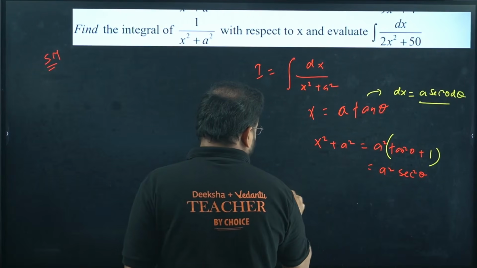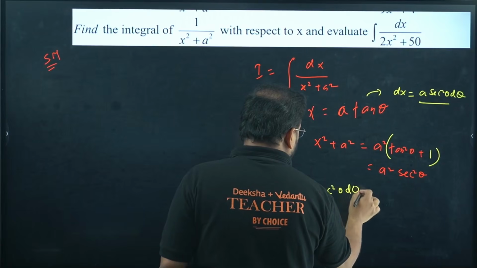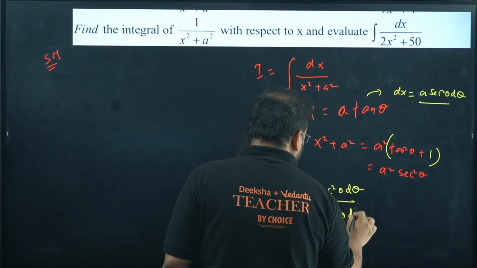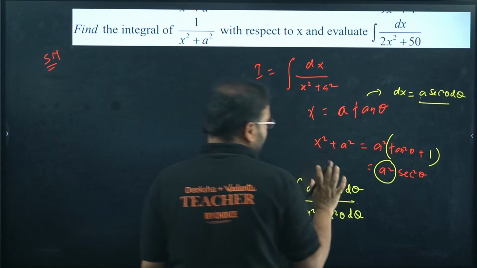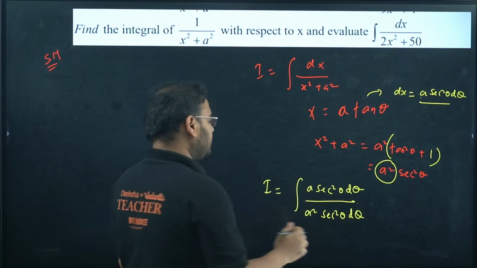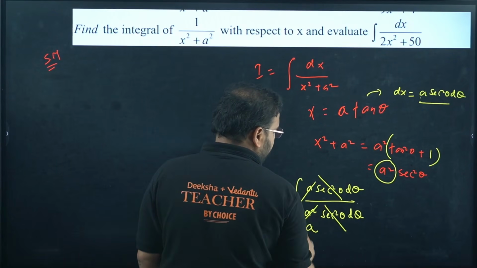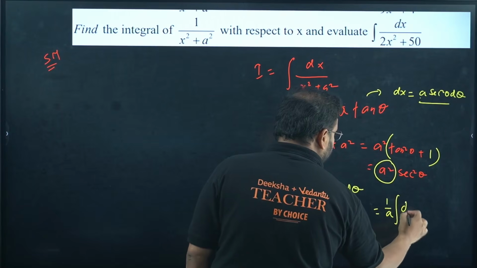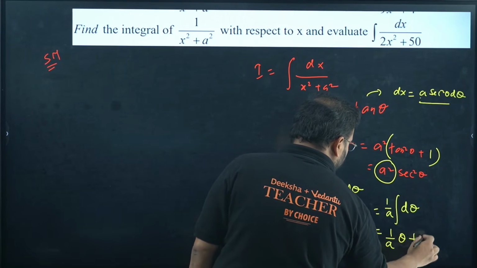So my integration becomes a sec square theta d theta divided by a square sec square theta. Don't be confused. Sec square cancels, and one a cancels with a square. My answer is integration of 1 by a d theta, which is 1 by a theta plus c.